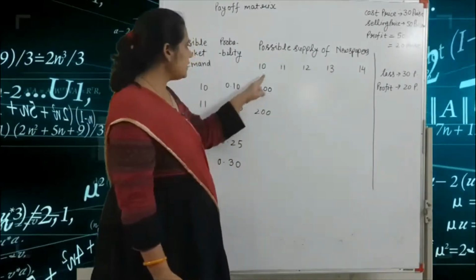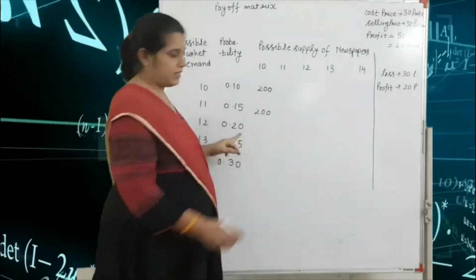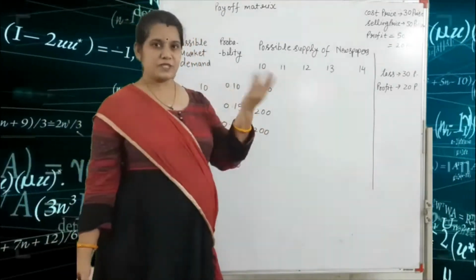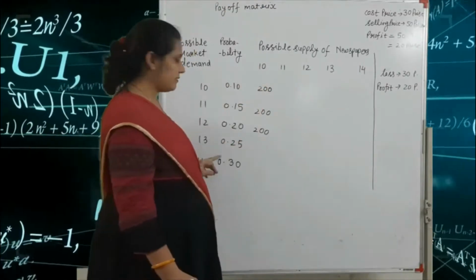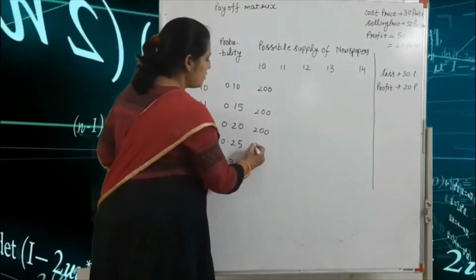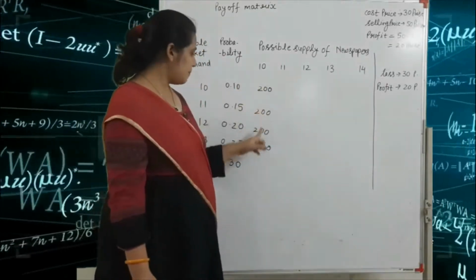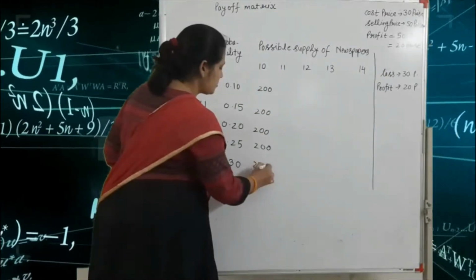Here the supply is 10 and the demand is 12. The profit is again 200 because 10 copies are sold out. Next, supply is 10 and demand is 13, so again the profit is 200. Next, supply is 10 and demand is 14, so again the profit is 200.